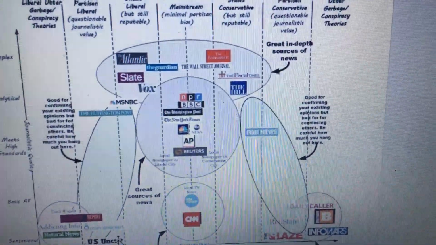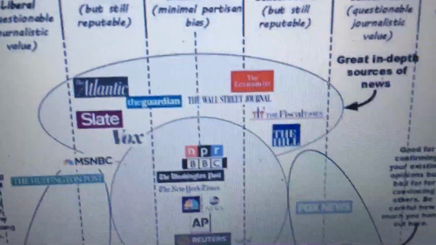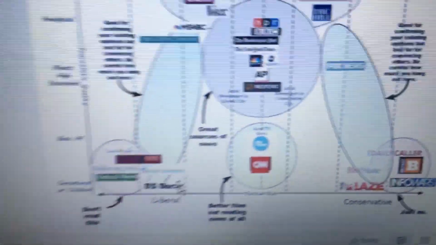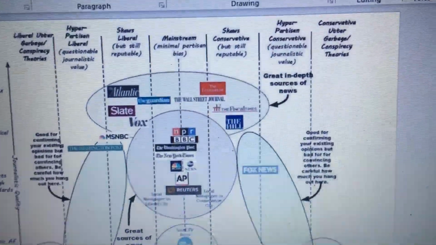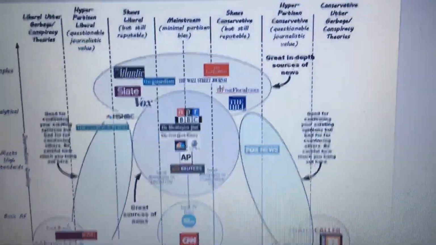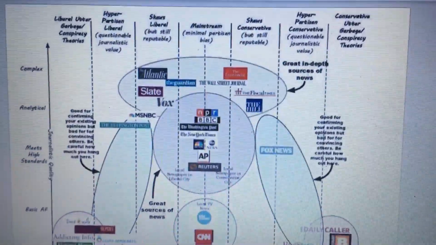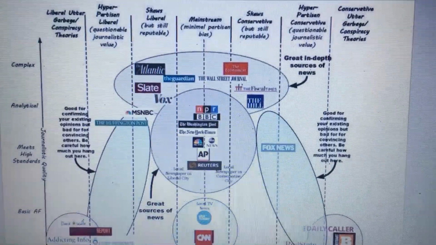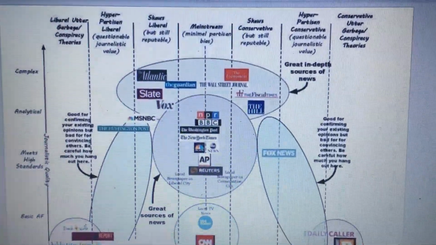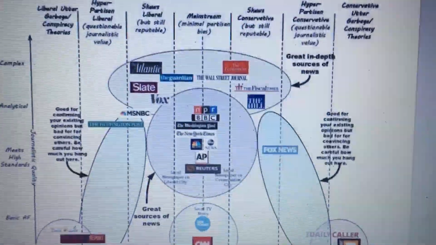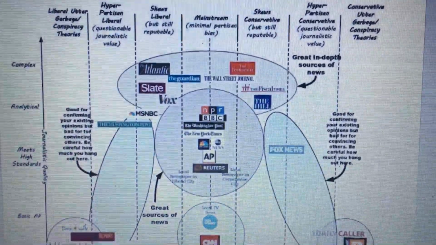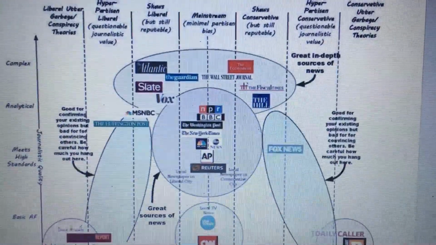And with the AP Newswire, all of these news sources and other news sources that aren't mentioned take that news and they take their own spin on it after they get the factual information from the AP Newswire. So that's the start to all news. It starts with the AP Newswire, and all these other sources take the story and write it in their own way. That's what to know about that.